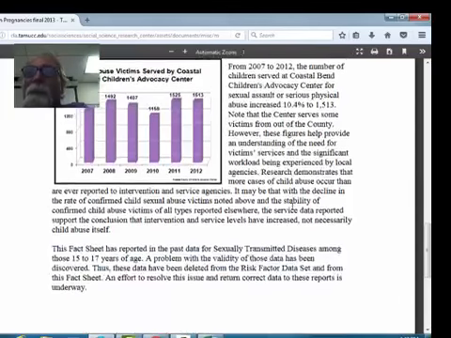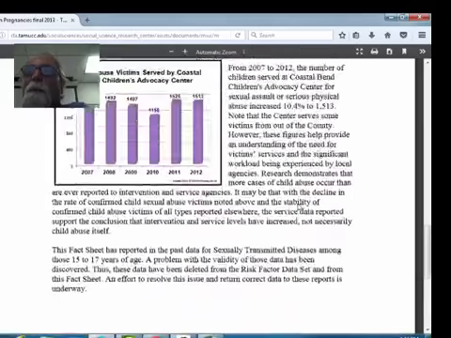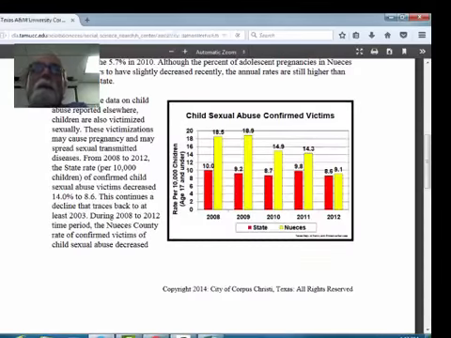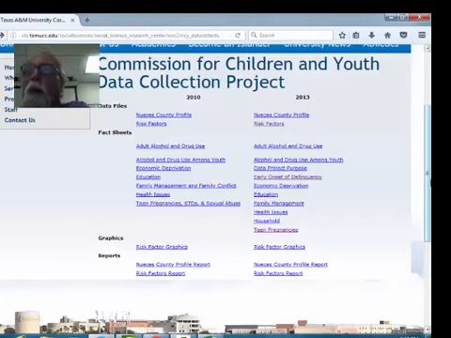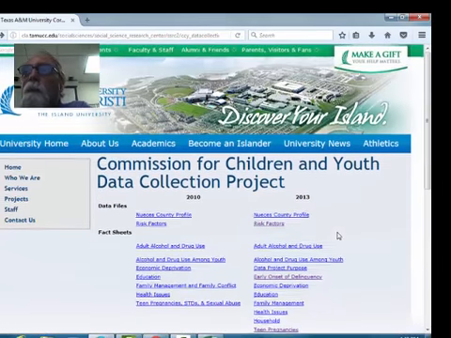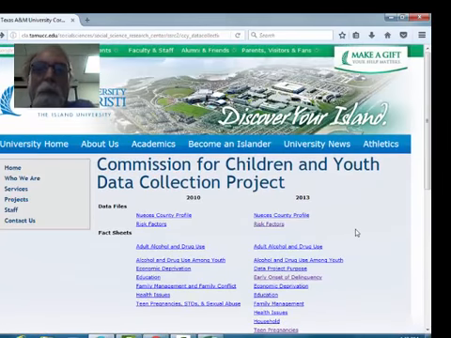CAC, you see a pretty high level of children who are being seen for child abuse. So again, just depending on what issue you're looking at, it's worth taking some time and poking around the Social Science Research Center to see what database is available locally, particularly on youth, but it will cover some other things as well.